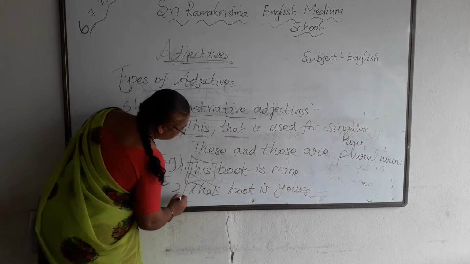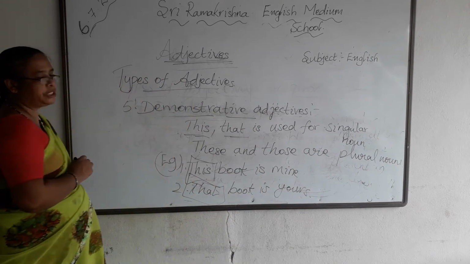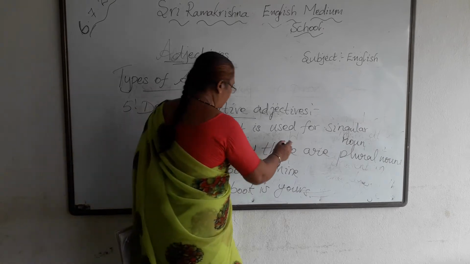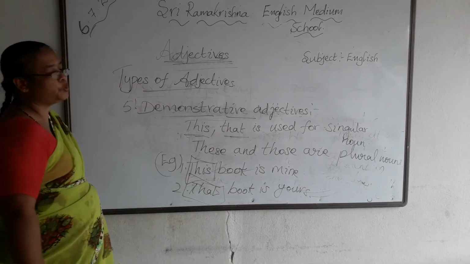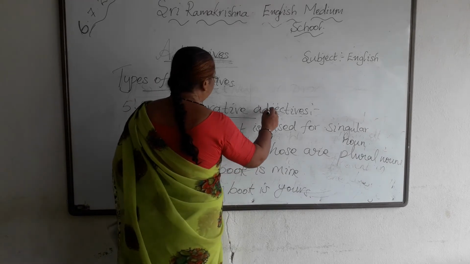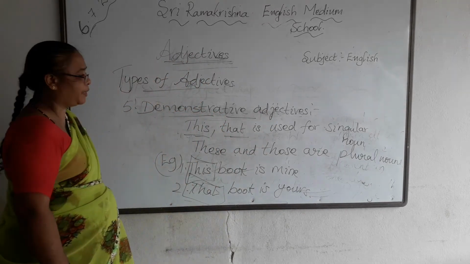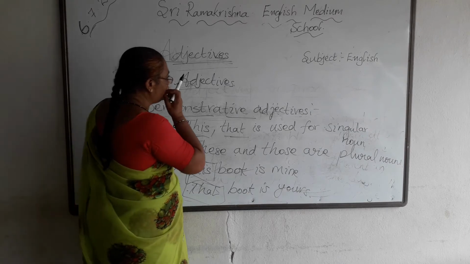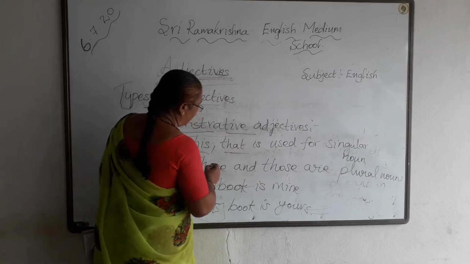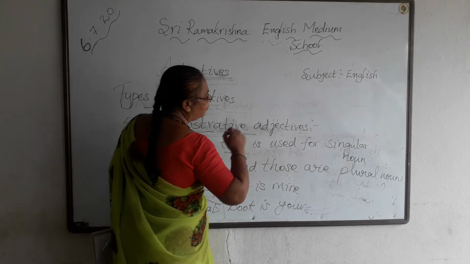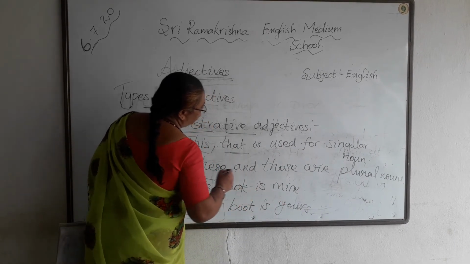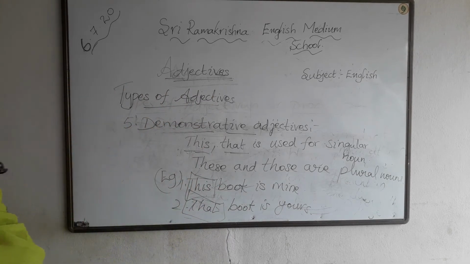So this that is the demonstrative adjective. This and that are used for singular nouns, and these and those are used for plural nouns. So demonstrative adjectives are used to point out a noun or pronoun in a specific manner. Example, this book is mine, that book is yours. Next, some more examples we will see.